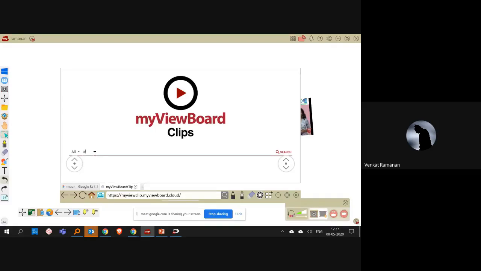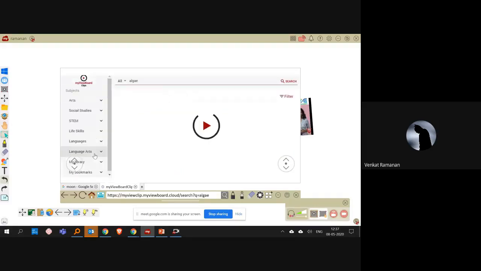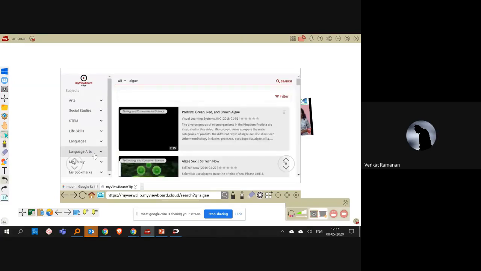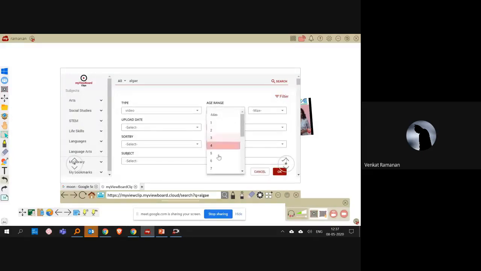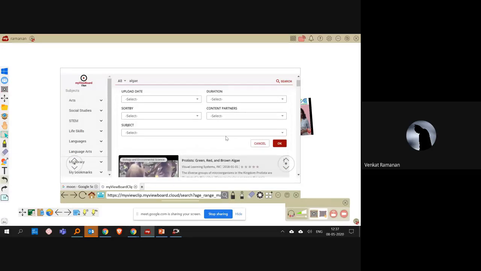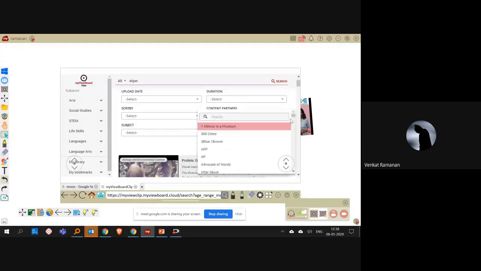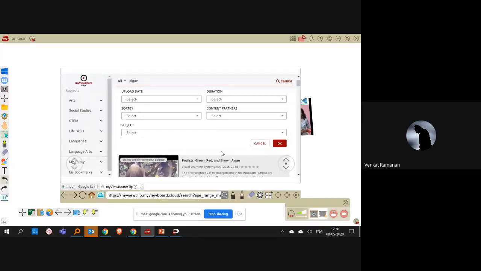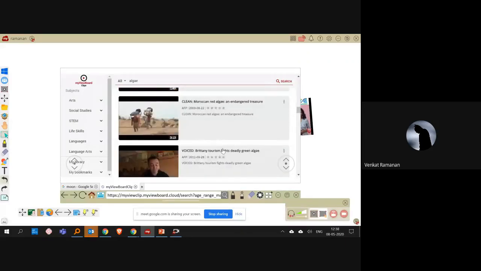So again, I'm doing the same search here. The way you explain algae to a 5th standard student is completely different from the way you explain that to a 12th standard student. So you have filters. What is the age range? You want to explain algae to a 7 to 10-year-old, and these are the content partners. As I was telling you, there are more than 150 content partners. There are multiple millions of videos available, and these are only curated educational videos and nothing else. Even the videos which are not publicly available on YouTube are available on this platform.